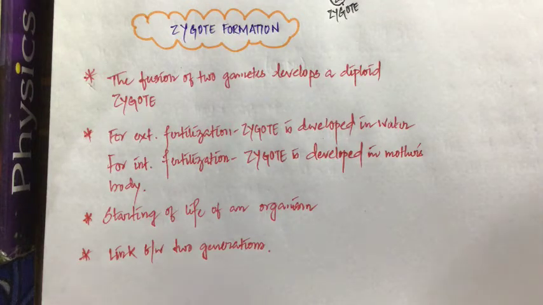Like in case of frogs. In case of frogs, the gametes are released inside the water, and in that ambient environment, the gametes fuse with each other and develop the zygote. Right? They develop the zygote outside the parent's body, where the medium is water. And if it is internal fertilization, then obviously the zygote is going to develop where? It is going to develop inside the mother's body.